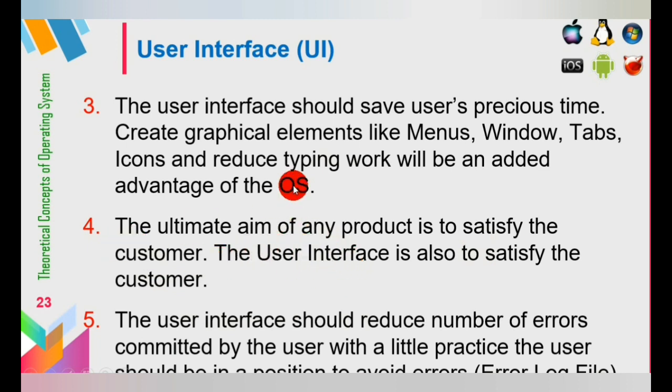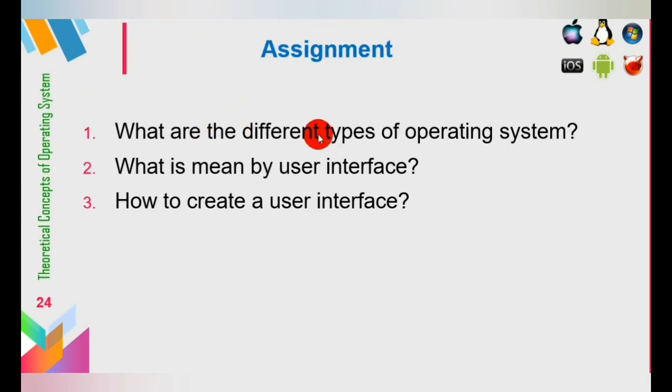Now we see today's assignment. In this class we discussed the different types of OS, what is meant by user interface, and how to design a user interface. Today's assignment: what are the different types of operating system? You have to write the categories of operating system, what is meant by user interface, and how to create a user interface. Students must read all the content and then write the answers to these questions. Thank you students.